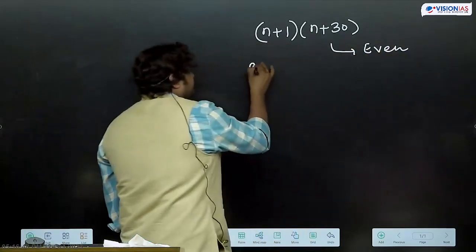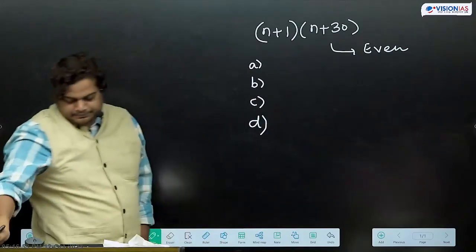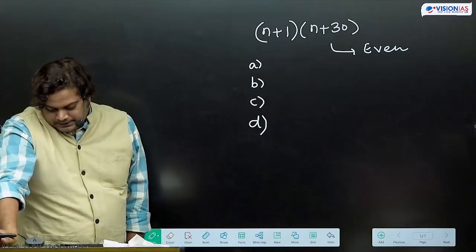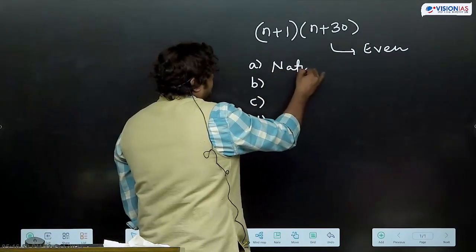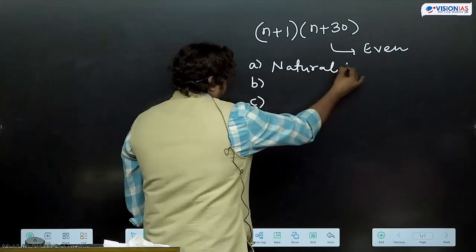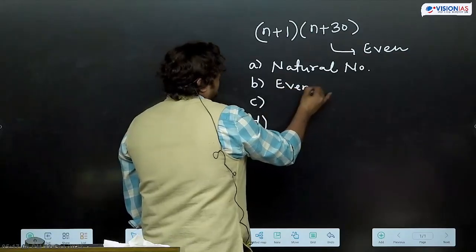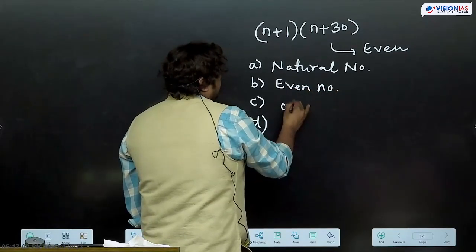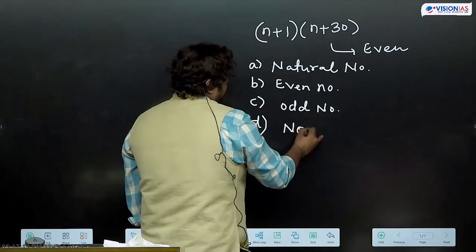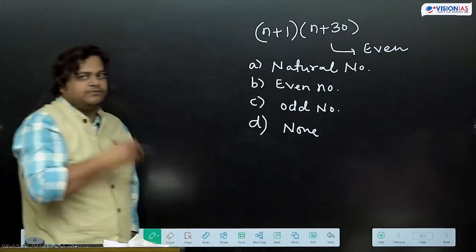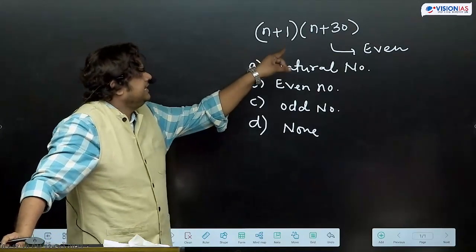Options are this way: natural number, even number, odd number, none.